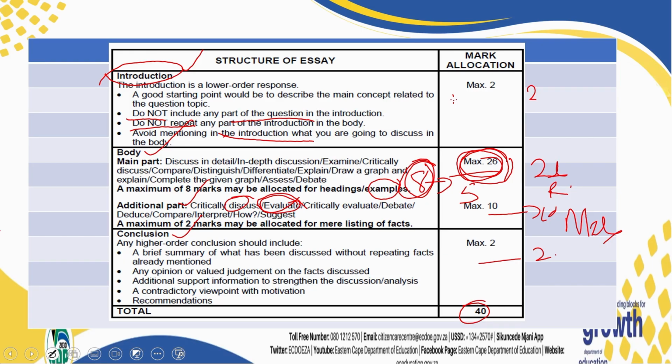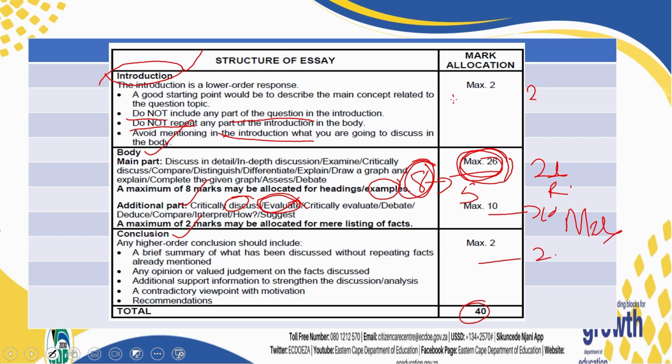When they say evaluate, make sure that you look at the positives and the negatives, because to evaluate, you are not only looking at one side. And if you choose to say these are the positives, please make sure that you write the positives, or these are the successes. Please make sure that you are writing successes, because if you write the negative there, it's not going to be marked. So you can actually choose to just write your evaluation without committing yourself too much by writing a success or unsuccessful.